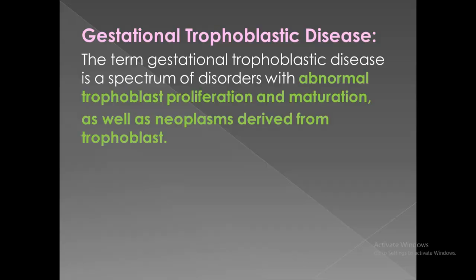Gestational trophoblastic diseases. These include abnormal trophoblast proliferation, maturation, and neoplasms derived from trophoblasts. These include partial hydatidiform mole, complete hydatidiform mole, and gestational choriocarcinoma.